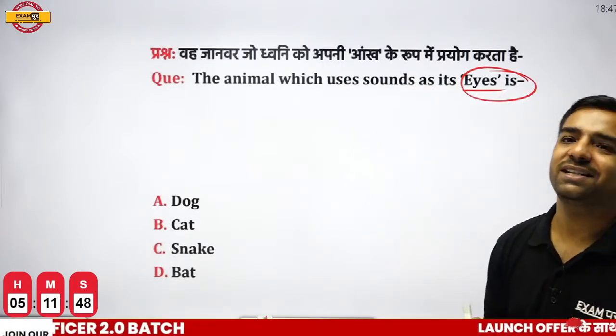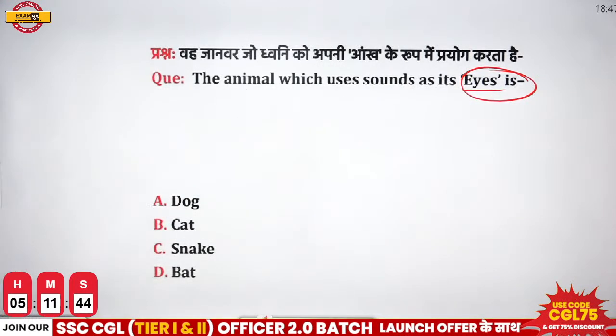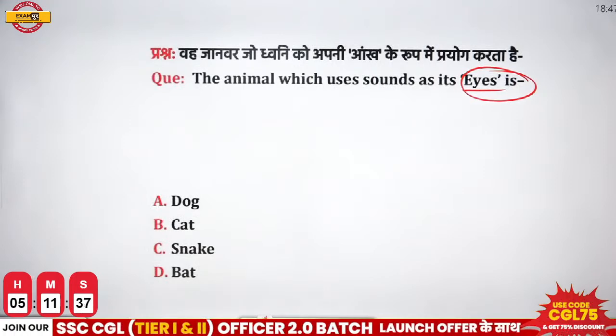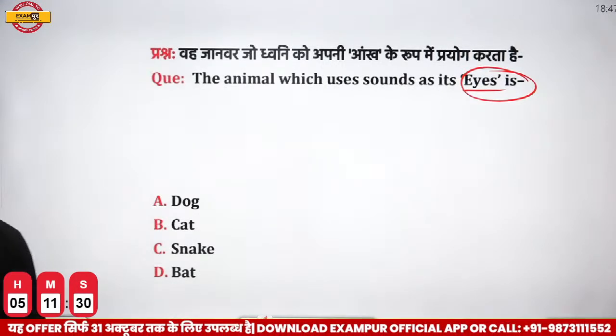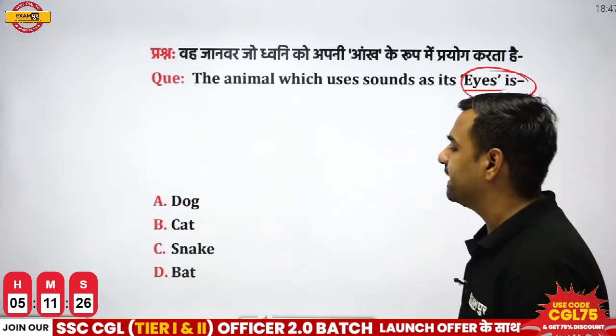I have given you all the hints which were possible. So yes, can you answer this part? My question is the animal which is using sound as its eyes. So what is the correct answer over here? Answer please. Vinod is saying bat. Rajul is also with bat, and that's totally correct.